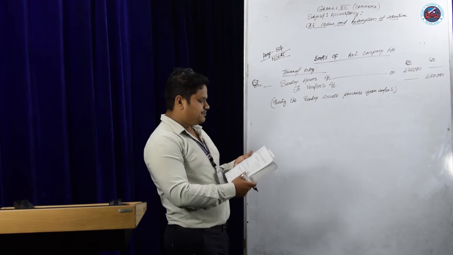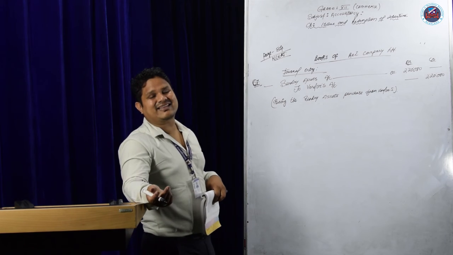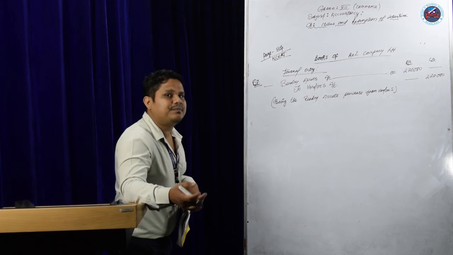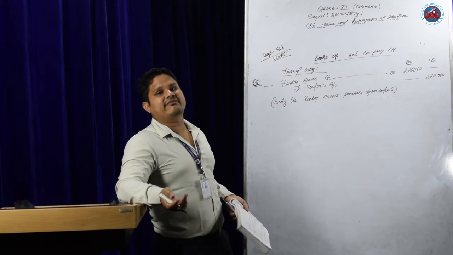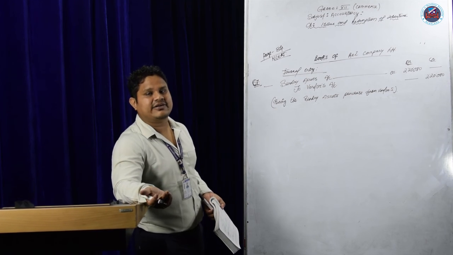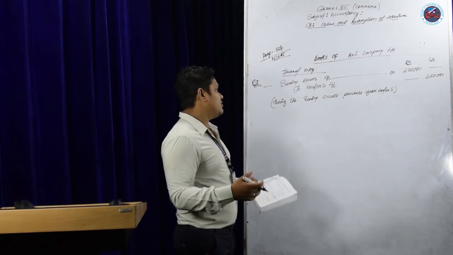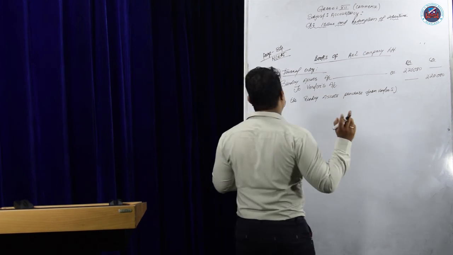Next is while issuing the debenture at premium. What will be the entry? I have already discussed in the format. The entry will be vendor account debit to debenture account and to premium account. So what will be the amount of premium? That is 10%.